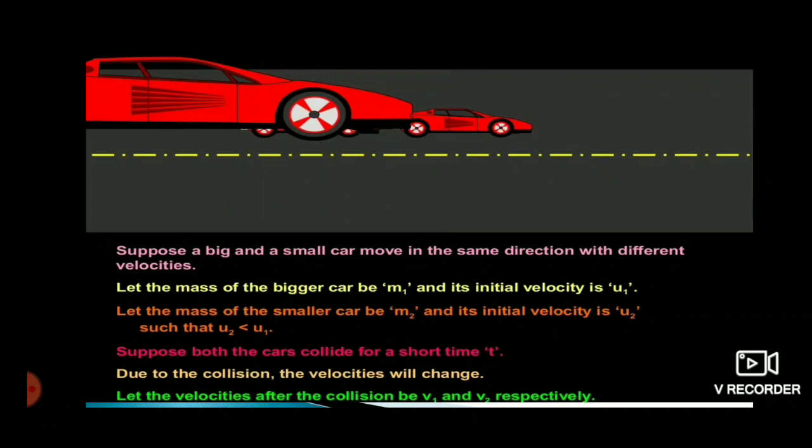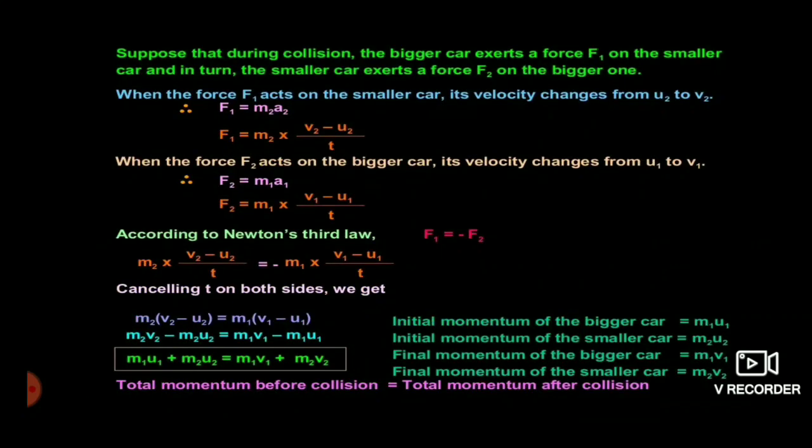Now suppose that both the cars collide for a short time t, and we all know that if they collide with each other, their velocities will change. Before collision, velocities were u1 and u2, but after collision they become v1 and v2 respectively.